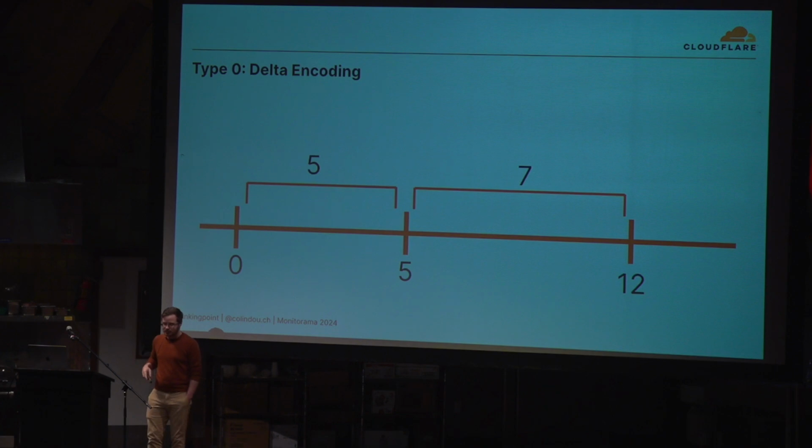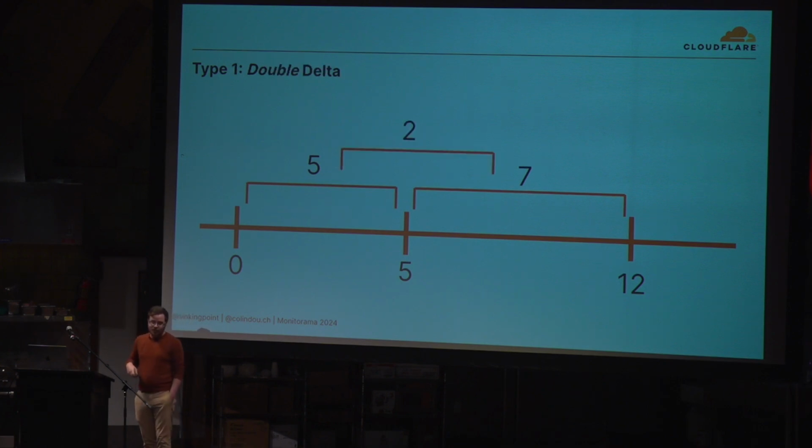Quick refresher, type 0 is delta encoding. Basically, if we have the values 0, 5, 12, instead of storing 0, 5, 12, we store 0, our initial value, we store 5, the increase, 7, the increase. Delta encoding, type 0, is basically never used, so ignore it completely.